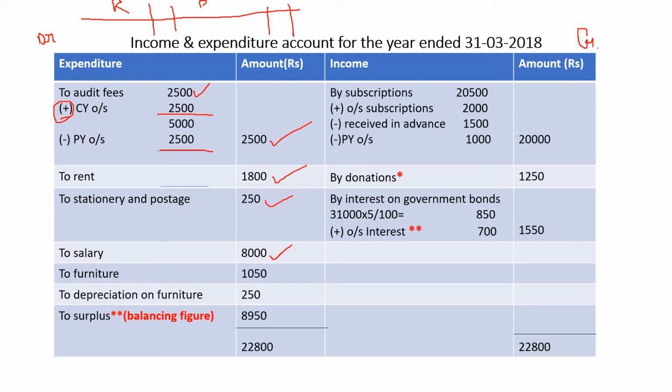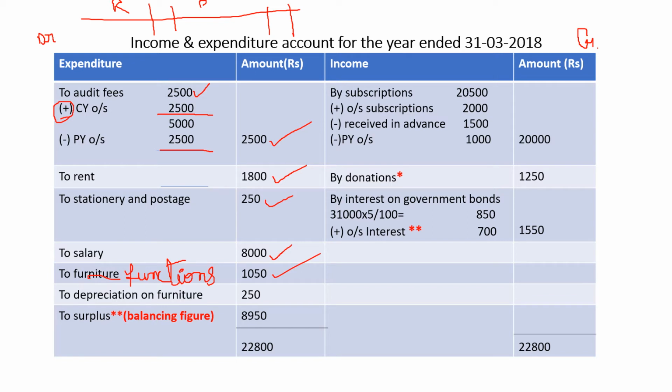Then it is not furniture, sorry, it is functions. How will furniture come here? Furniture will be an asset, it will go to the balance sheet. So on the payment side, where they gave 2 functions, that is the money spent on certain functions. So 2 functions 1050. Okay, so all the payment side amounts are recorded.